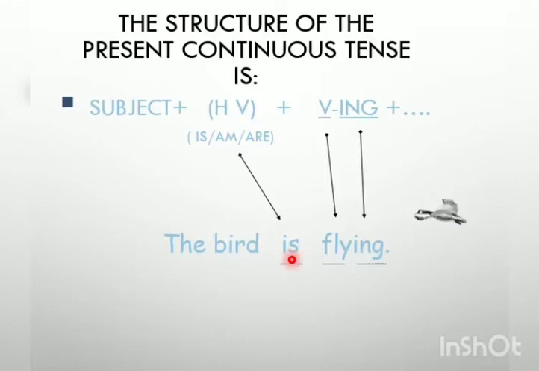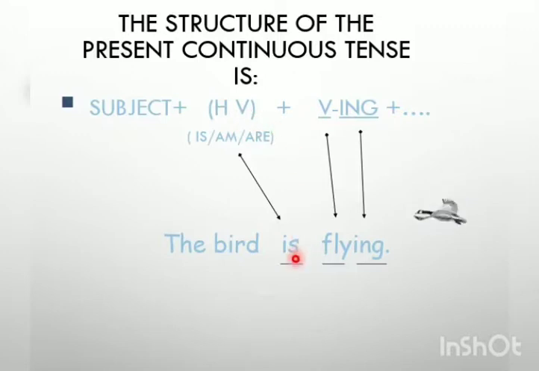Incomplete without its members. The same way, present continuous tense is incomplete without these two: helping verb plus verb and ing with it, because it's incomplete without these two. These are the very important pillars of present continuous tense. If you forget to write any of these, it becomes incorrect, or you can say incomplete.